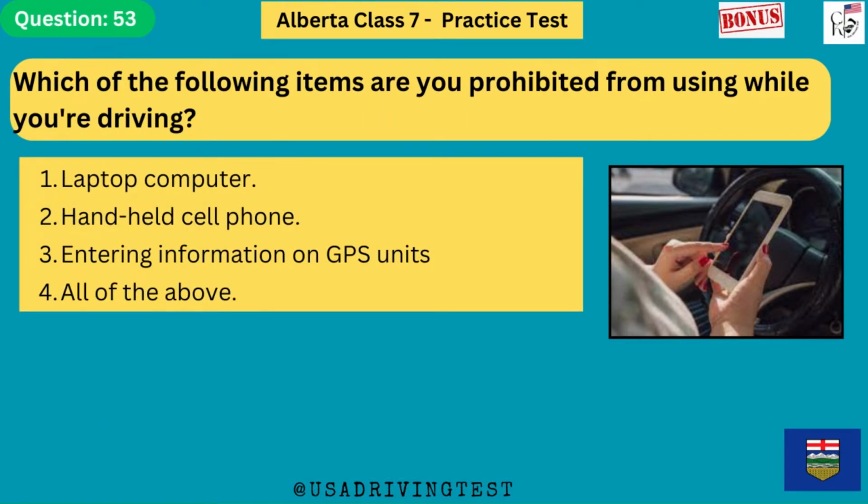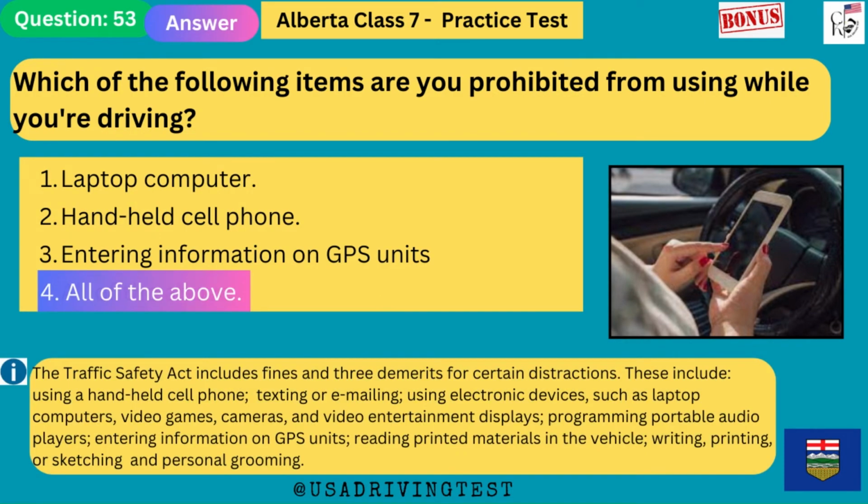Which of the following items are you prohibited from using while you're driving? 1. Laptop computer. 2. Handheld cell phone. 3. Entering information on GPS units. 4. All of the above. The answer is 4. All of the above. The Traffic Safety Act includes fines and 3 demerits for certain distractions. These include using a handheld cell phone, texting or emailing, using electronic devices such as laptop computers, video games, cameras, and video entertainment displays, programming portable audio players, entering information on GPS units, reading printed materials in the vehicle, writing, printing, or sketching, and personal grooming.